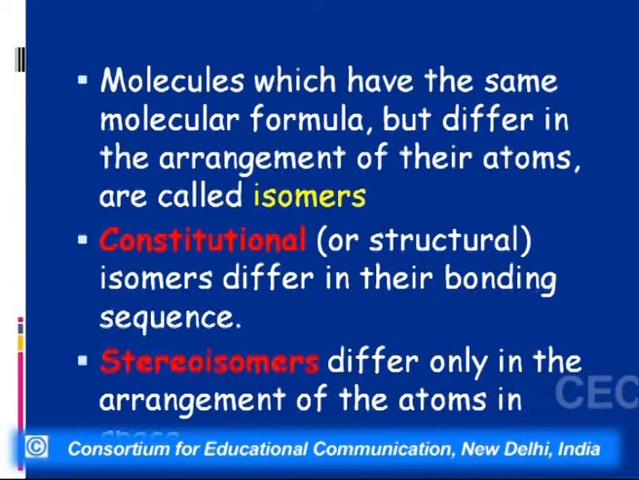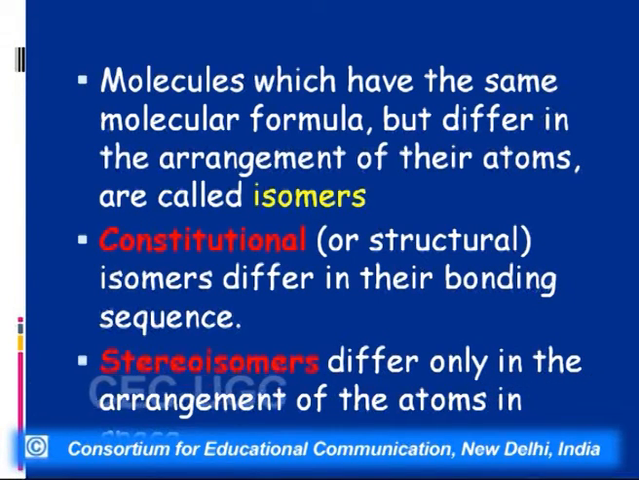Why do they have different physical and chemical properties? It is because of difference in their structures. Now when we say difference in their structures, what type of difference in their structures can they have? First is that the molecular formula is same, but the arrangement of atoms in molecule is different. That is, the bonding sequence is different.